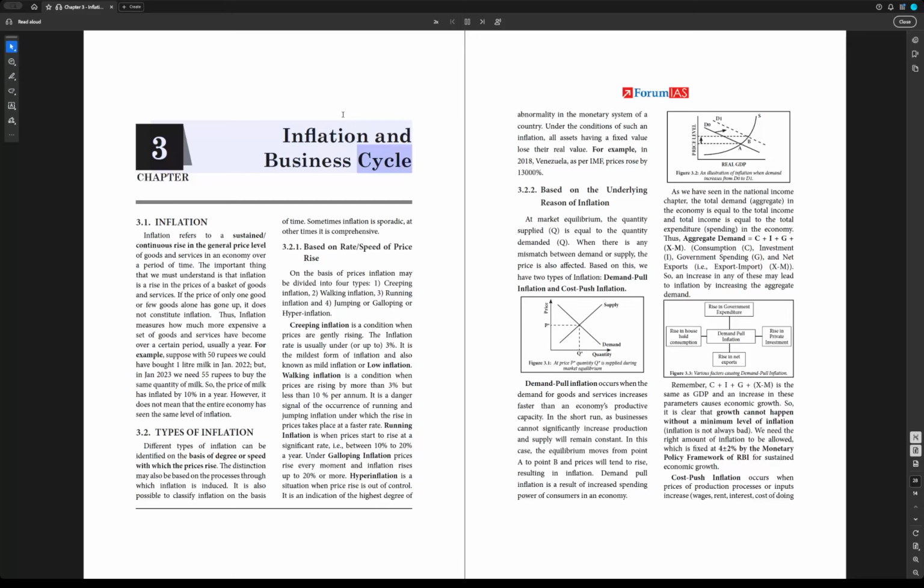Inflation and Business Cycle. Chapter 3.1, Inflation. Inflation refers to a sustained, continuous rise in the general price level of goods and services in an economy over a period of time. The important thing that we must understand is that inflation is a rise in the prices of a basket of goods and services. If the price of only one good or few goods alone has gone up, it does not constitute inflation.